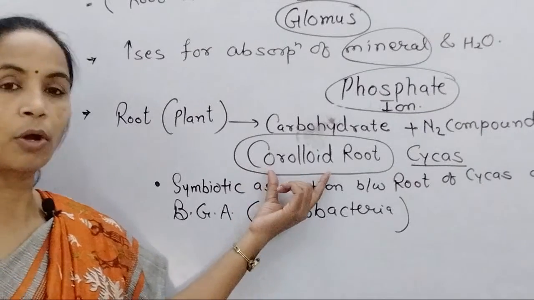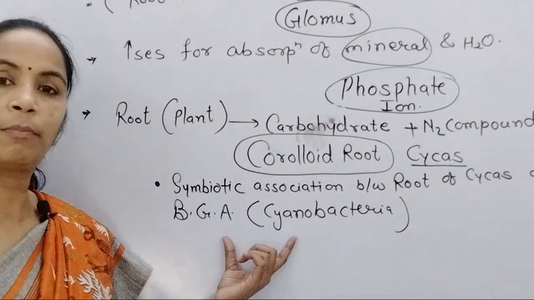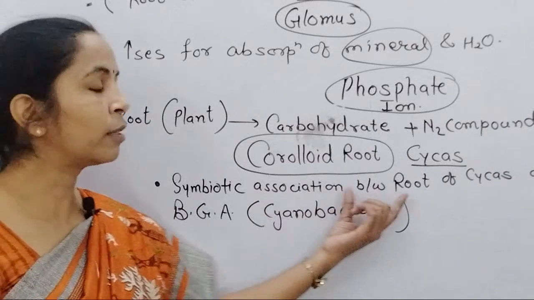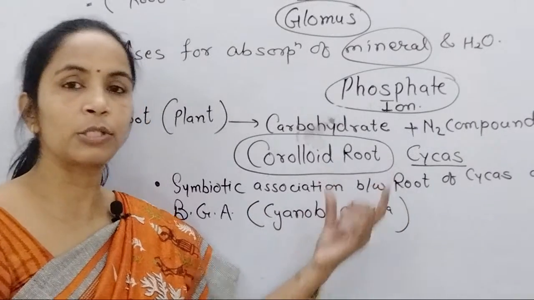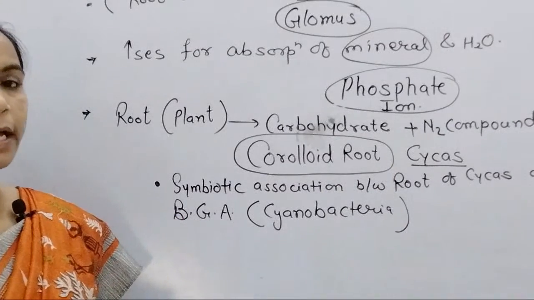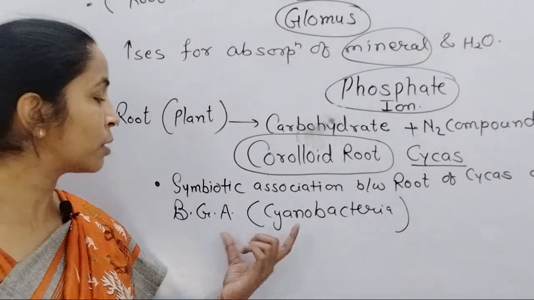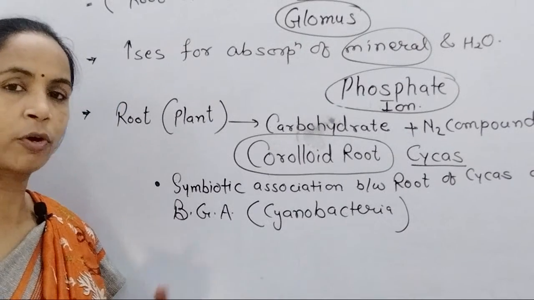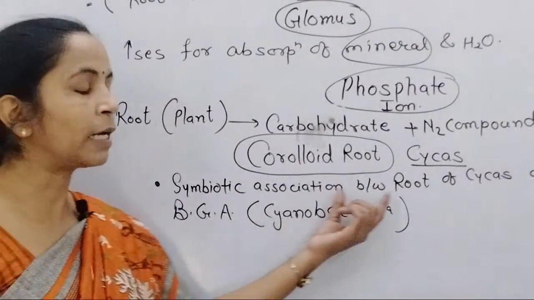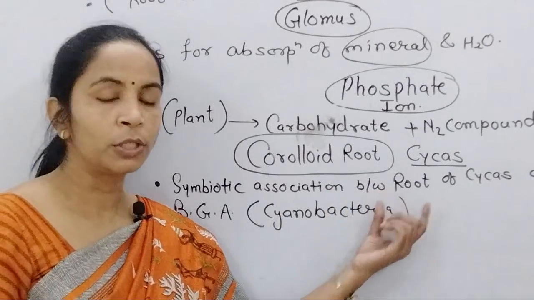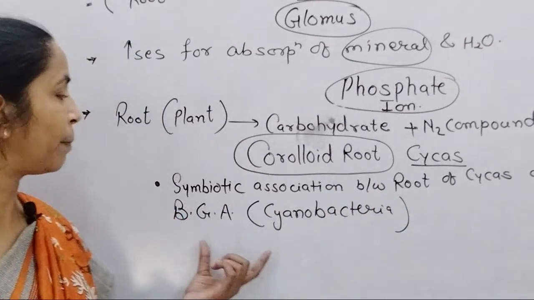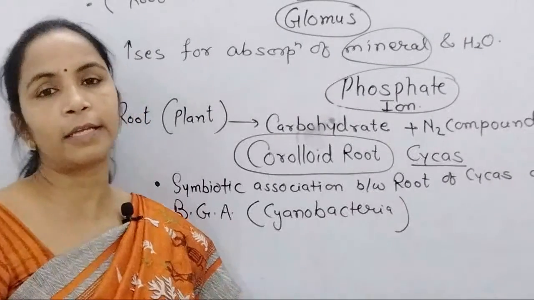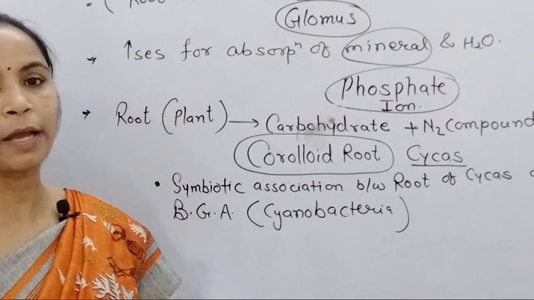So this is the coralloid root, because the cyanobacteria or blue-green algae are prokaryote and they symbiotically grow in the root cells or cortex cells of the cycas plant. Now why are they called coralloid roots? Because of the excessive growth of blue-green algae inside the cortex cells of the root. Because of this excessive growth, remember, the blue-green algae develop a coral-like structure. That means, where have you read about coral?